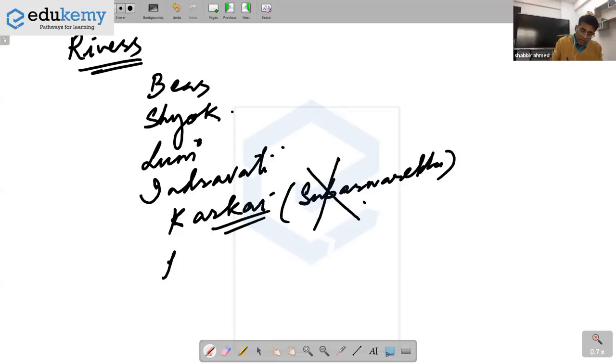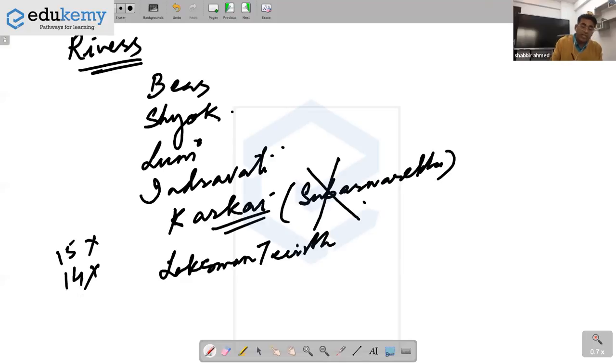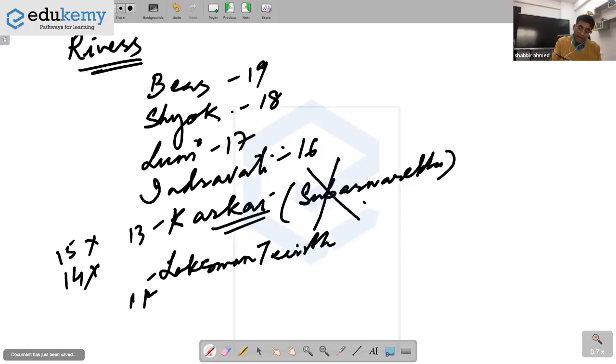They have asked Lakshman Tirath. They have not asked it for 2 years: 2015 they have not asked, and 2014 they have not asked. Otherwise, Bias was asked last year in 19, this one in 18, this one in 17, this one in 16. And this was asked in 13, this was asked in 11. They have repeated Bias twice. Bias has been asked twice in recent times.